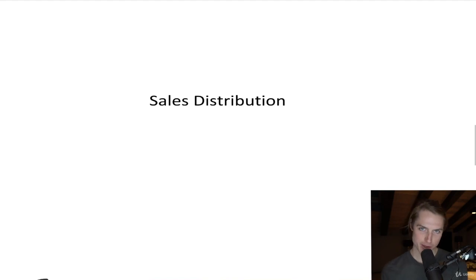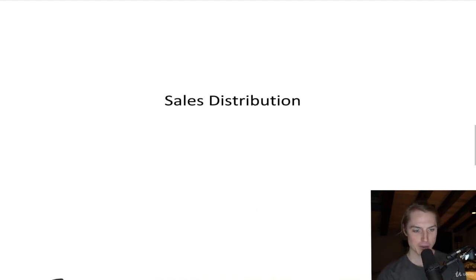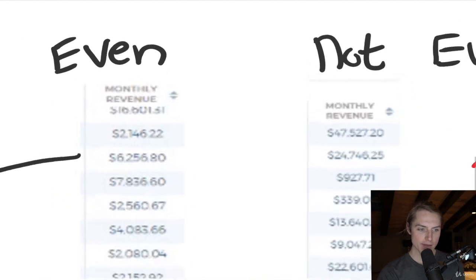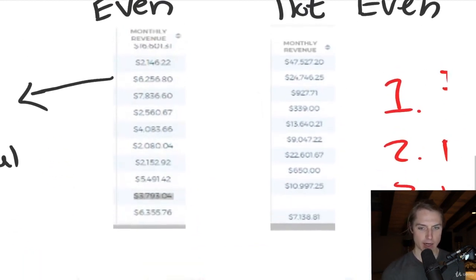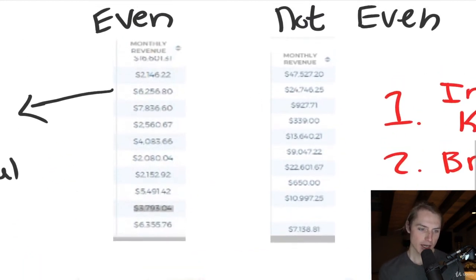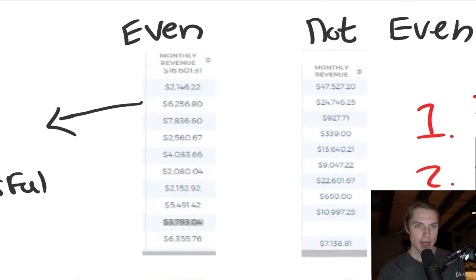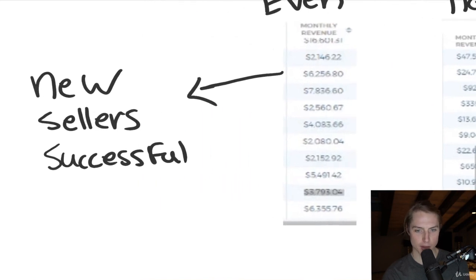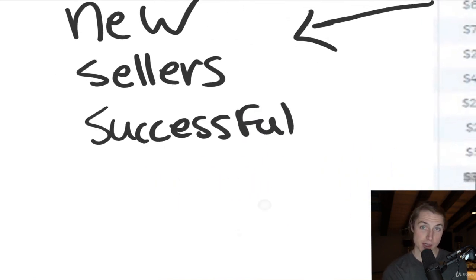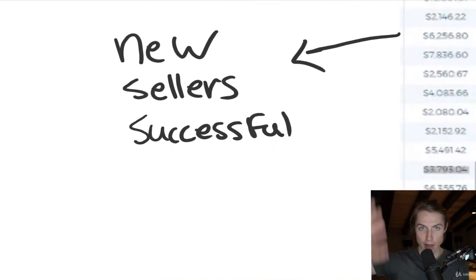Quick overview of sales distribution, the 80-20, before I go in and explain it all. You want to get one that is evenly distributed versus not even. Now, I know this is a little pixelated, sorry, but an even one is where there's obviously people all around being successful. And when you find one that's evenly distributed like that, that means new sellers are successful, okay? Because people are choosing lots of products.